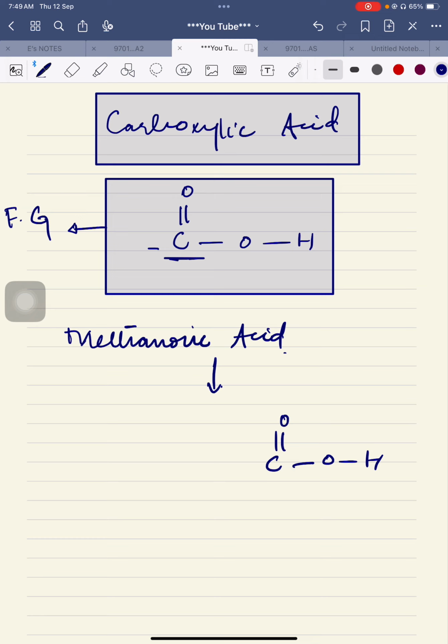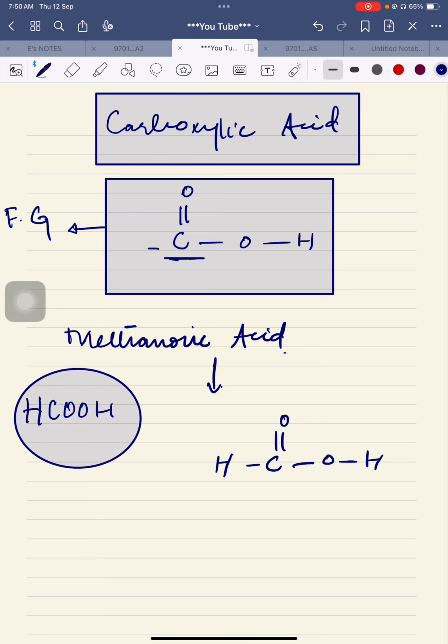Now, how many carbons are written? One carbon is already written as a part of the functional group. In the case of methanoic acid, as there is only one carbon atom, we are not going to add another carbon atom. What we write here is H. So what will the formula basically be? HCOOH. So guys, this is the exception.